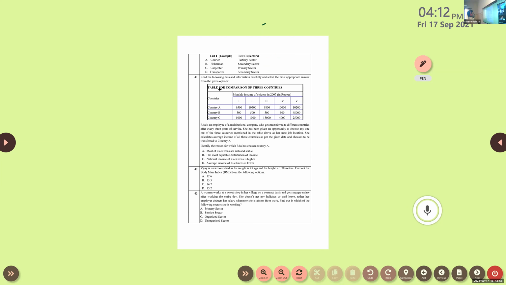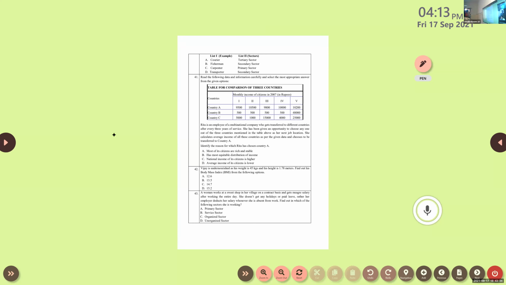Clear or not? Okay. Courier, is that tertiary sector? Yes, sir. Is that correct or wrong? Fisherman, is that in the secondary sector? No, primary. Carpenter, fisherman in the primary sector. Carpenter, the primary sector? No, he is there in the secondary sector. Transporter, secondary sector? No, he is there in the tertiary sector. Okay. So which is the correct option? Option A. Courier, tertiary sector. Clear.